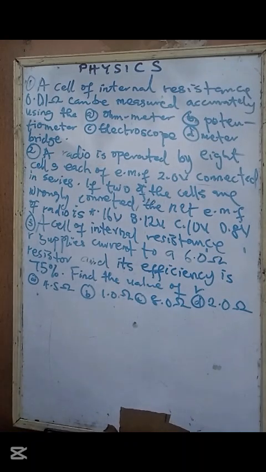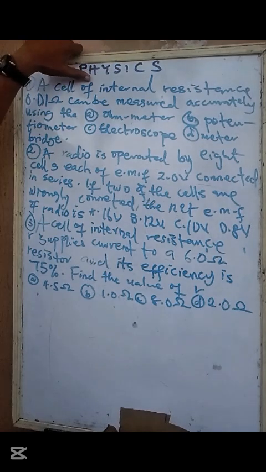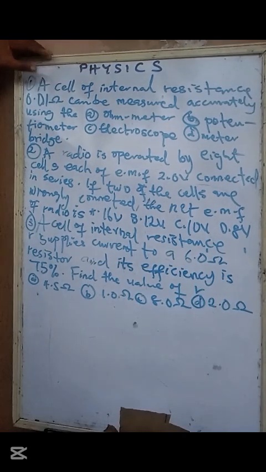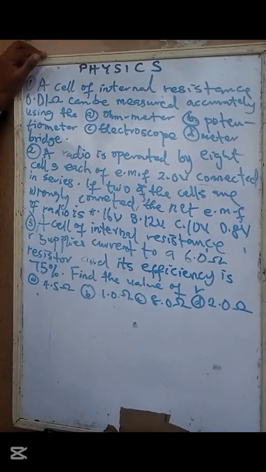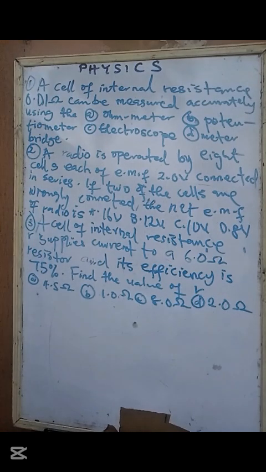Alright, to round up the questions for today, let's take a look at these 3 questions again. The first one is: a cell of internal resistance 0.01 ohms can be measured accurately using the ohmmeter, potentiometer, electroscope, or meter gauge. What can you use to measure the resistance of a cell?